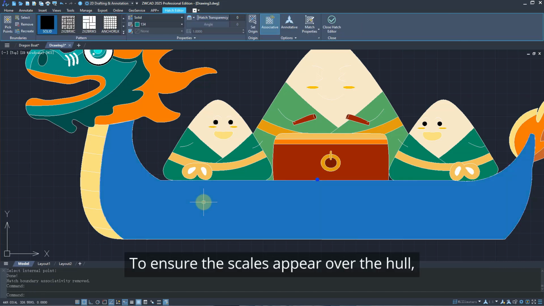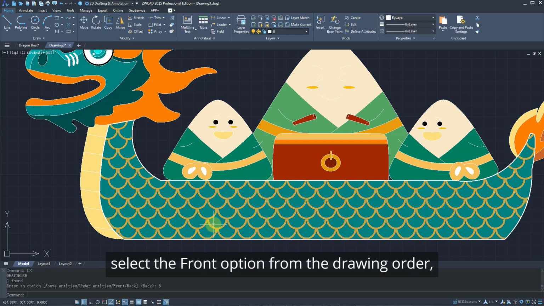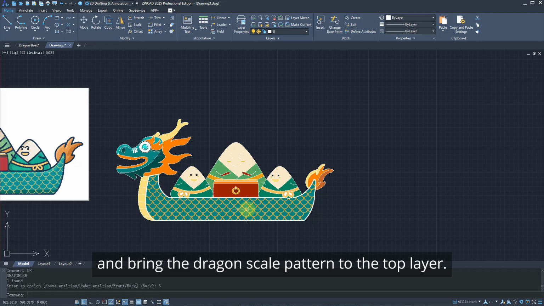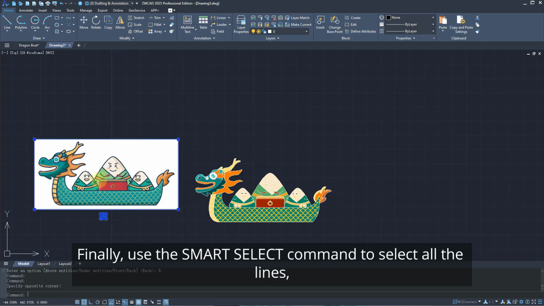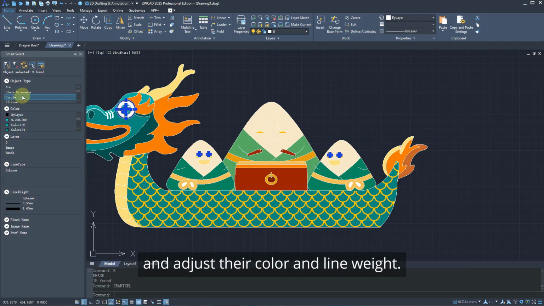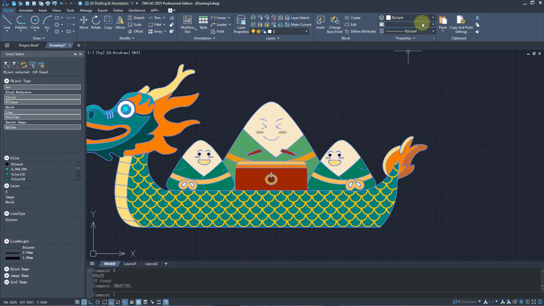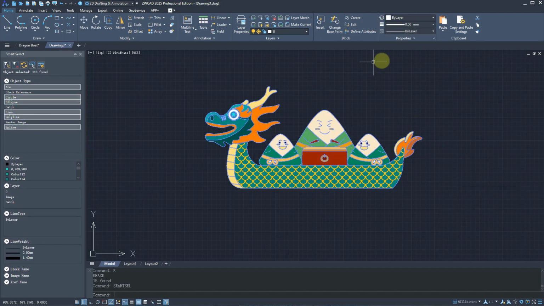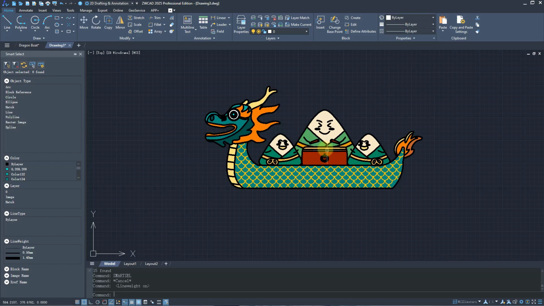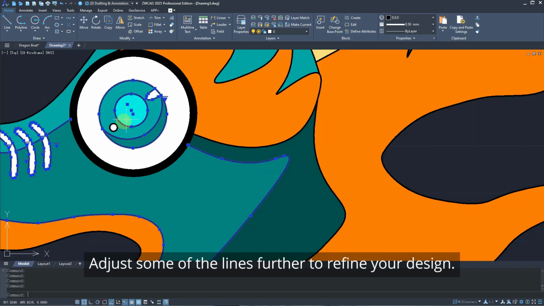To ensure the scales appear over the hull, input the shortcut DR. Select the front option from the drawing order, and bring the dragon scale pattern to the top layer. Finally, use the Smart Select command to select all the lines, and adjust their color and line weight. Adjust some of the lines further to refine your design.